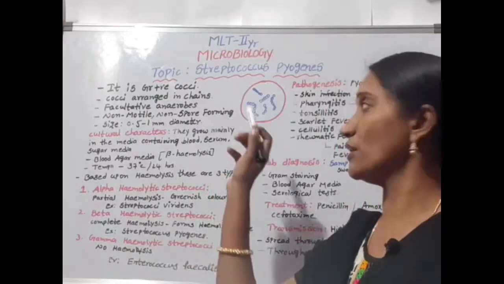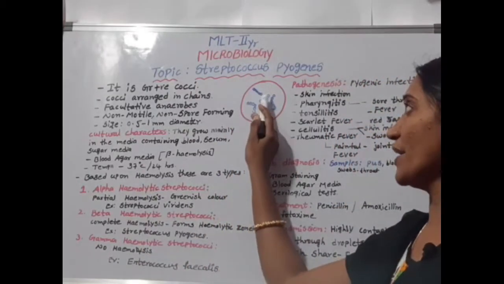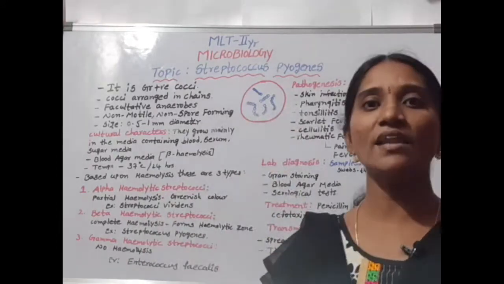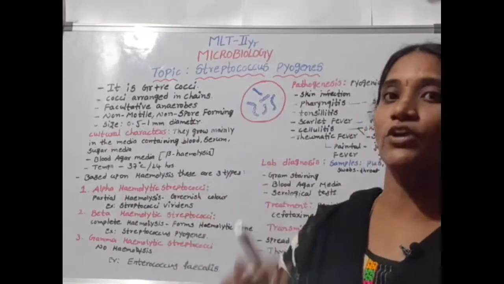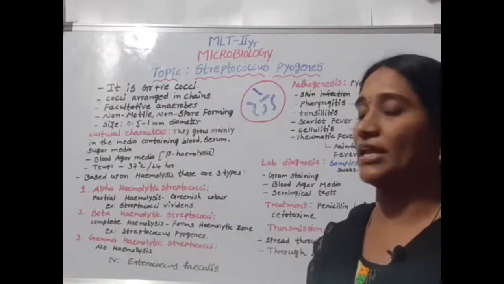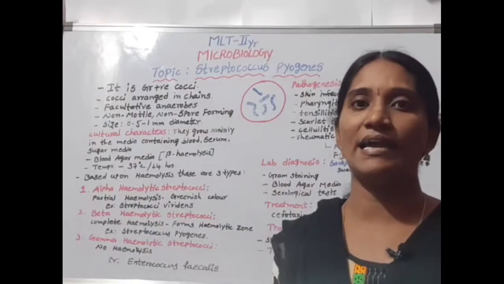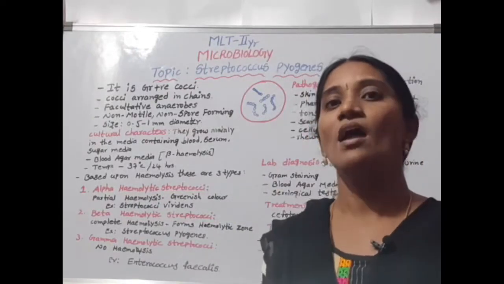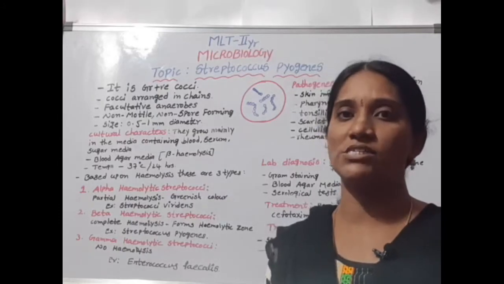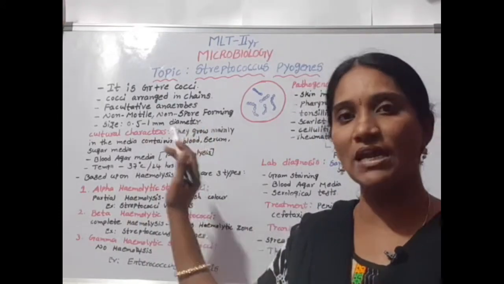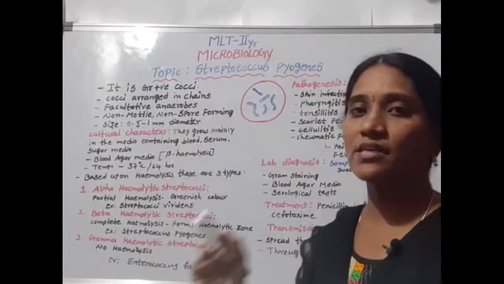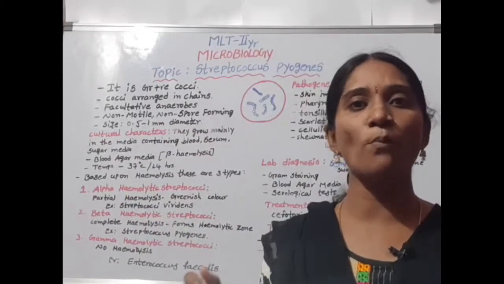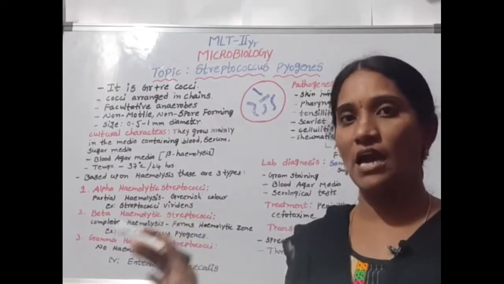It is a chain-like arrangement. These are facultative anaerobes and non-motile, so there is no movement, and there is no spore formation, so it is called a non-spore forming bacteria. The size of the cocci ranges from 0.5 to 1 micrometer in diameter.